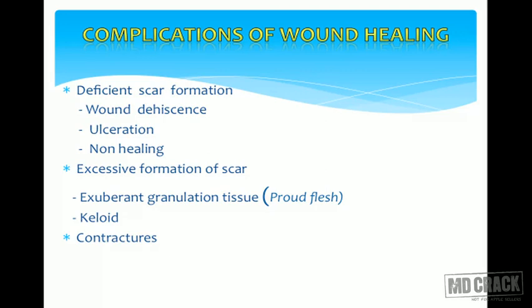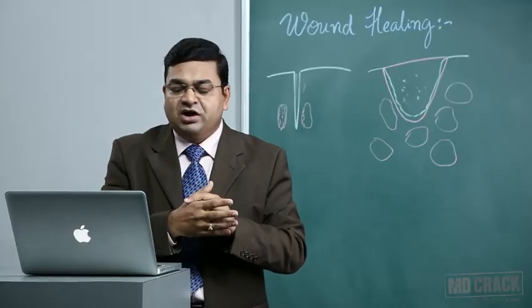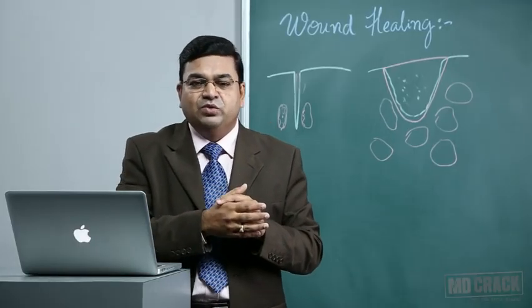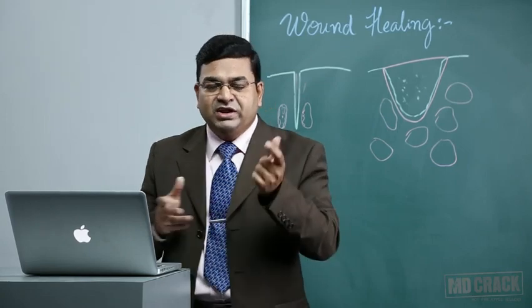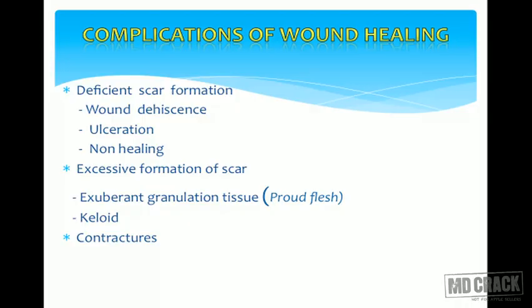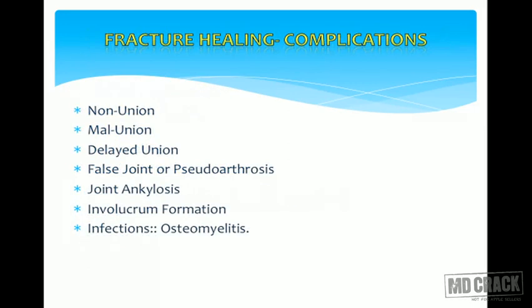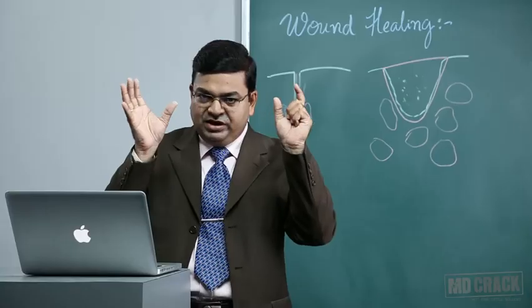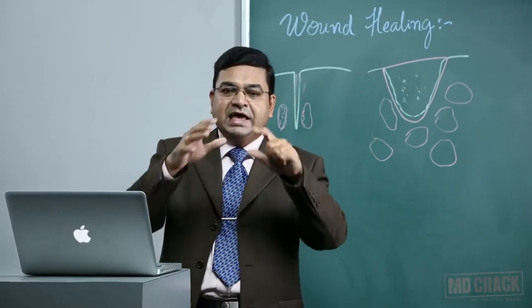Even excessive scar formation is problematic. When we call it excessive formation, or profound flesh formation, we call it a keloid. Keloids are very common in the black population, and such a keloid can be cosmetically problematic. Contractures can also happen, especially if the wounds are near the joint cavities. Similarly, a fracture will also heal with the formation of granulation tissue, followed by deposition of a dense amount of inflammatory process.